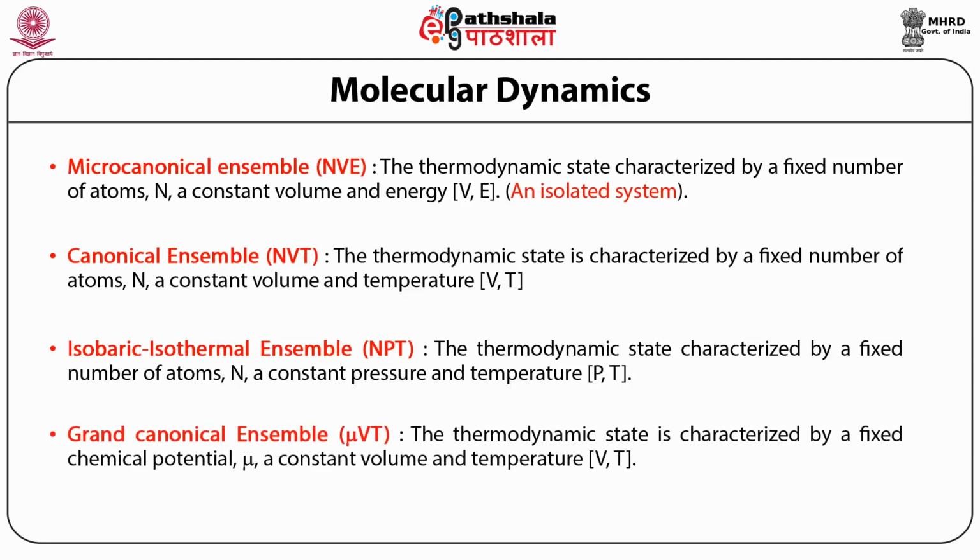The grand canonical ensemble is also a very useful method to study large, complex systems, and is not much used in protein structure-function relations, however, it has a very high potential to be used. And that is characterized by fixed chemical potential, constant volume and temperature. All these last three methods are mostly open systems, not isolated. In normal cases, we use the canonical ensemble and the isobaric isothermal system.